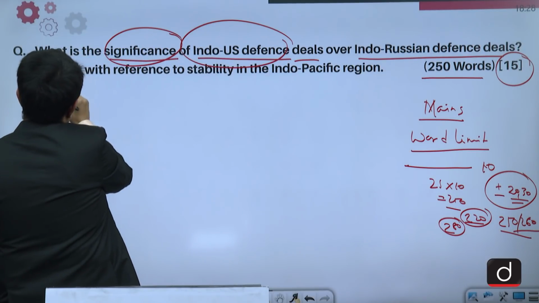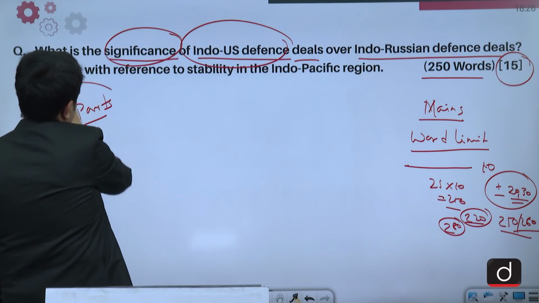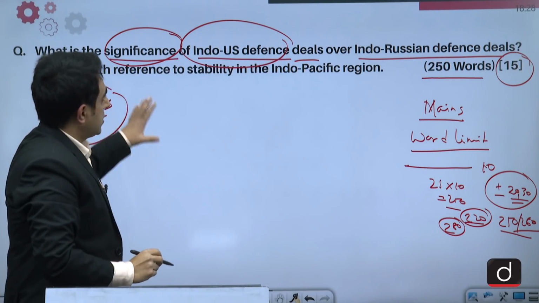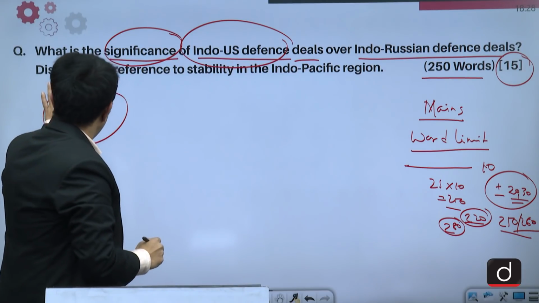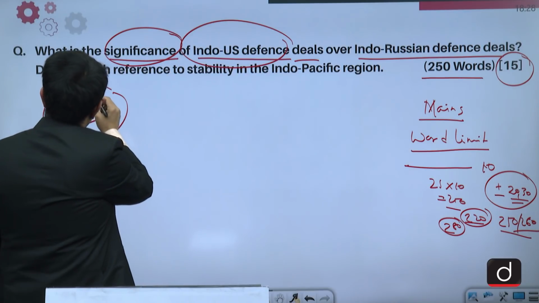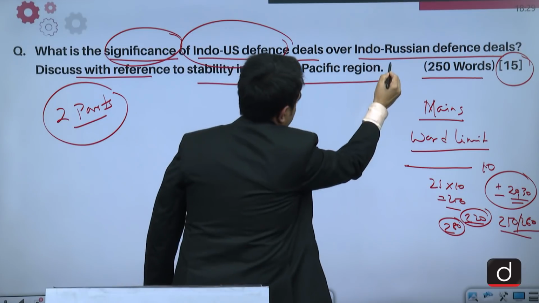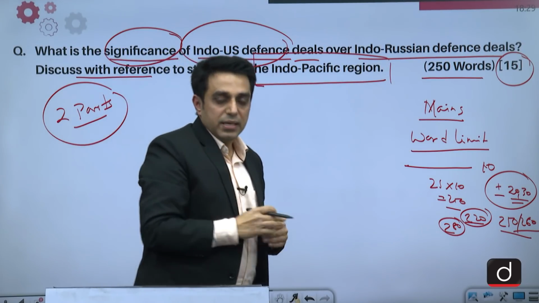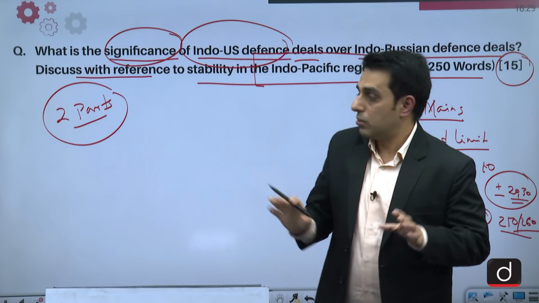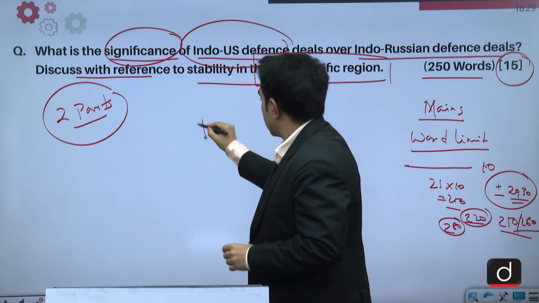The question is in 2 parts. Part 1 is what is the significance of Indo-US defense deals over Indo-Russian defense deals. And the second part is, discuss with reference to stability in the Indo-Pacific region. So when we read the second part, we come to know that though the question is divided into 2 parts, both parts are interconnected.